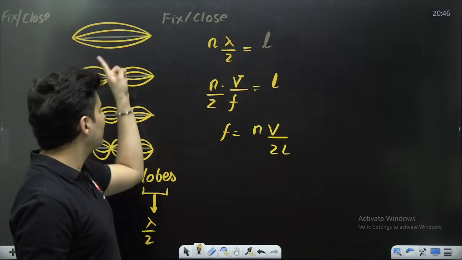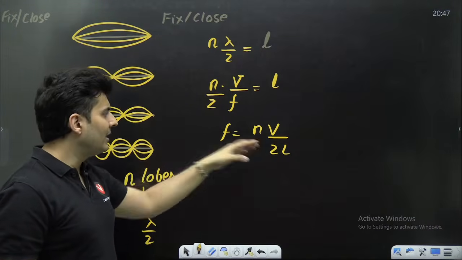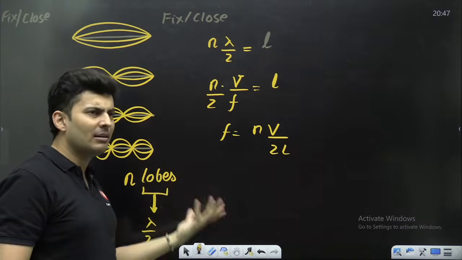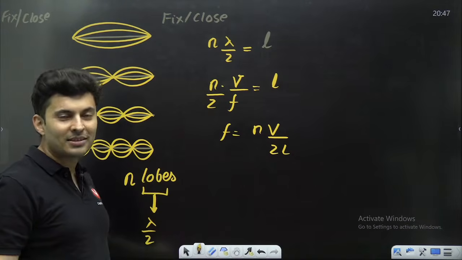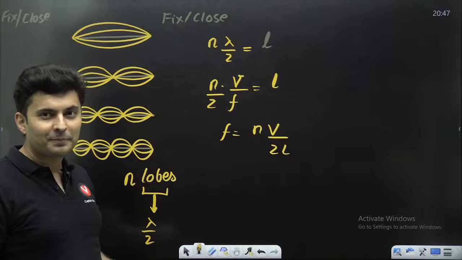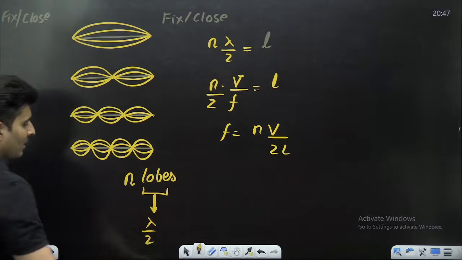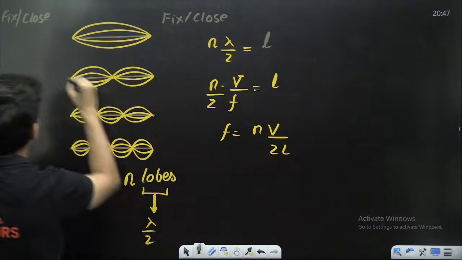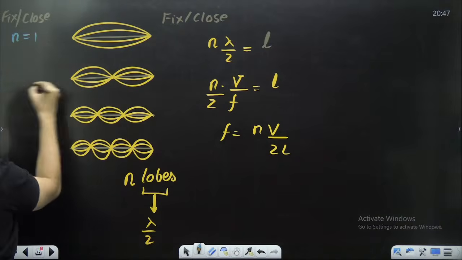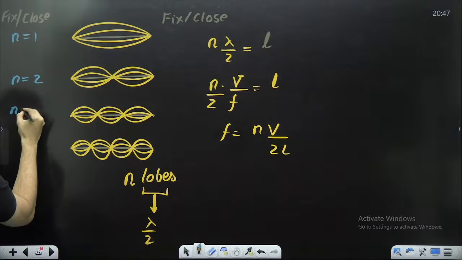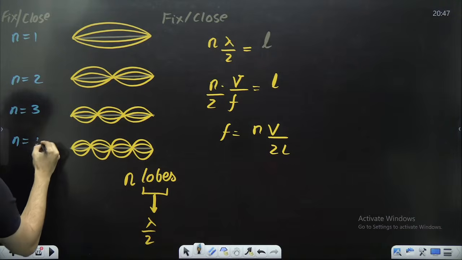V is the speed of the sound or the wave. Length, whatever is given. N is some integer. F is the frequency. So if I ask you over here, what is the value of N? Here the value of N is 1. Here the value of N is 2. Here the value of N is 3. Here the value of N is 4.